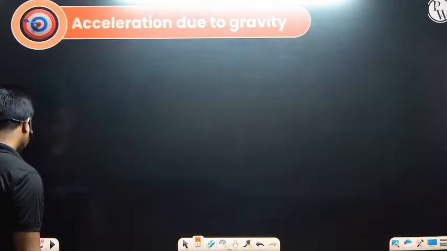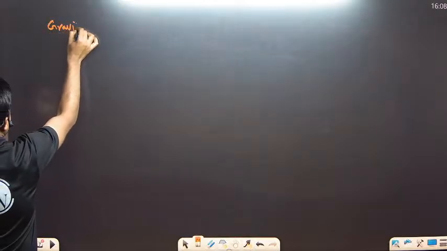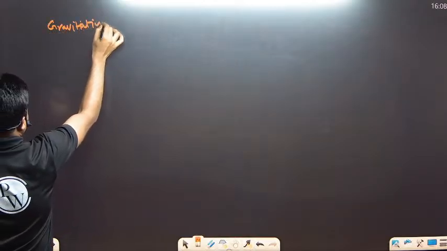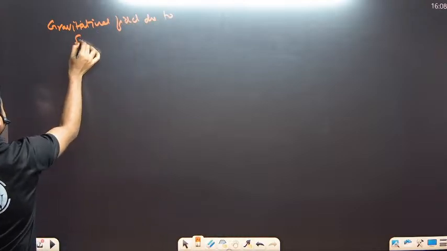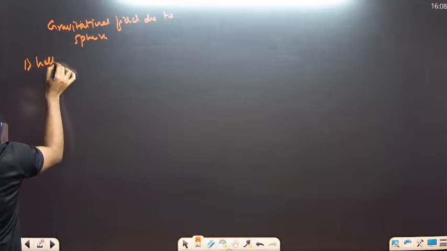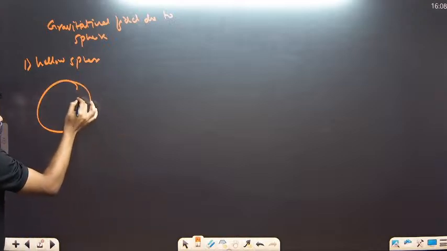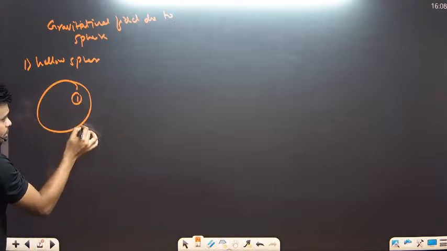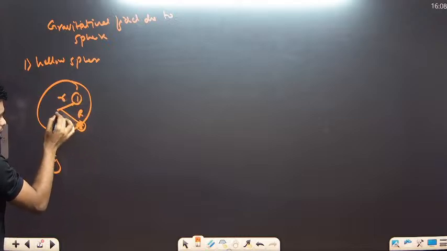Second, the gravitational field due to a sphere. A sphere will be of two types: first is hollow and second is solid. So for example, let's say we have a hollow sphere. The gravitational field is given at points 1, 2 and 3 if you take them. Distance is always measured from the center; this will be capital R and this will be small r.